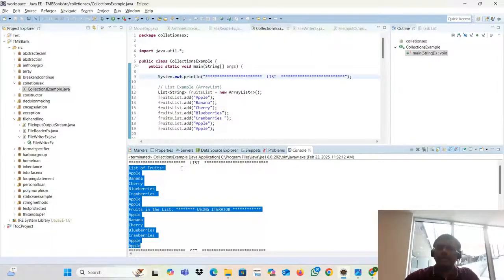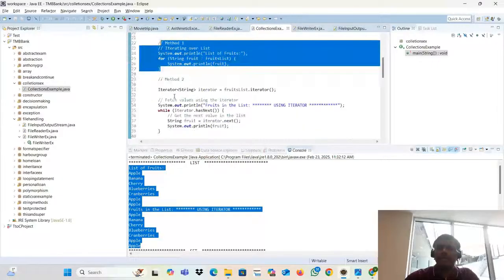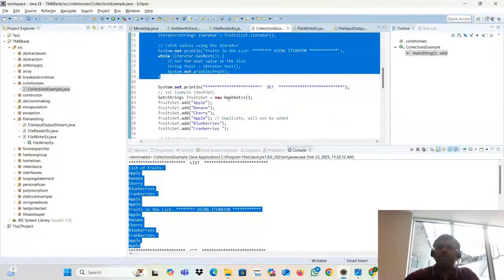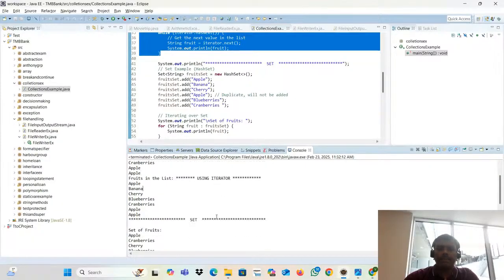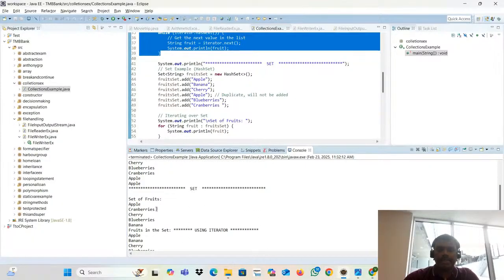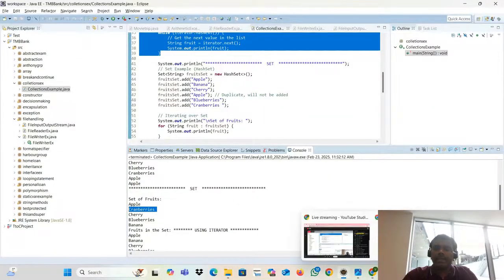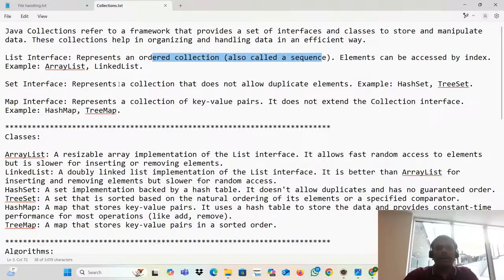It's the same here because we retrieved using two different methods. What about the set actually? Set is an unordered collection, I told, right? I inserted the elements apple, banana, cherry. Let's see for set. Apple, and the next element I inserted is banana. But is it showing banana? It is displaying cranberry, which is the last inserted one. That's what they are saying: set is an unordered collection. Unordered, and does not allow duplicates.